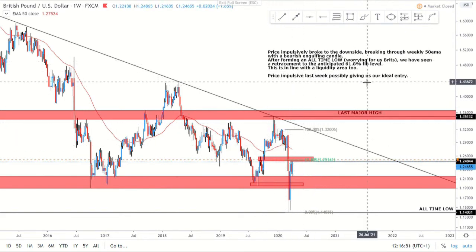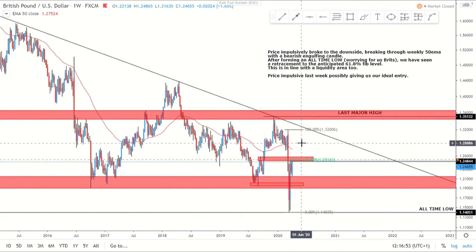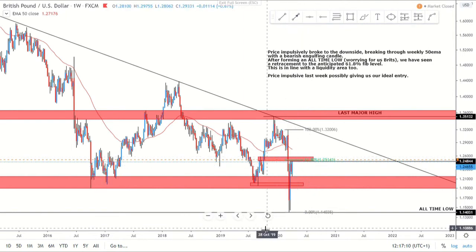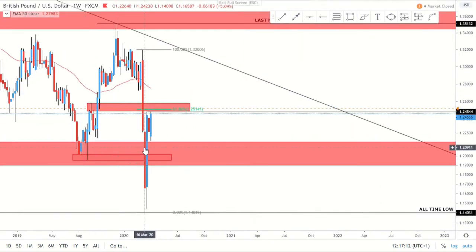So price impulsively broke to the downside, breaking through the weekly 50 MA as we saw. After forming that all-time low, the new low, which is worrying for us. We did see that retracement to the 61.8 fib, which we are still sitting at. And of course, I thought this was going to move last week, or even maybe the week before, but we did see a very impulsive week this week. So if I zoom in, you'll see this big impulse that we've had, and around the 61.8% and the liquidity that formed from the spinning top, we can see we are sitting on this level.